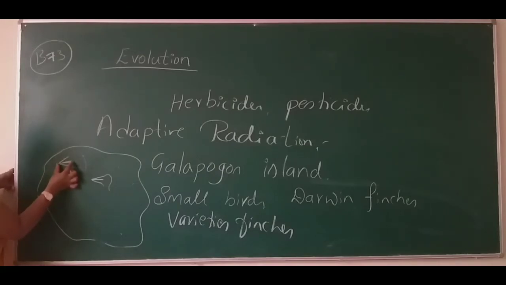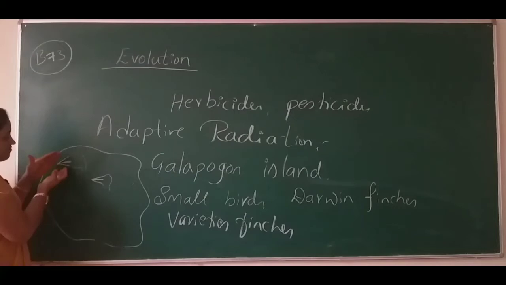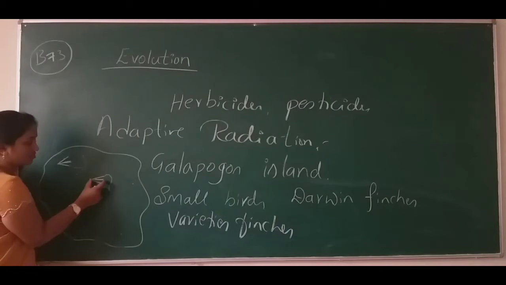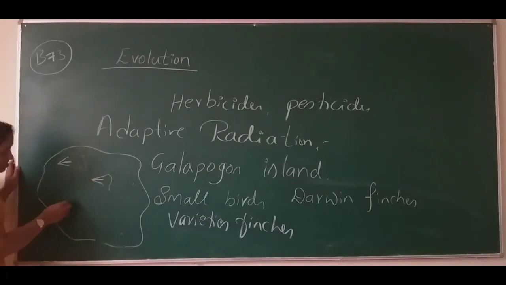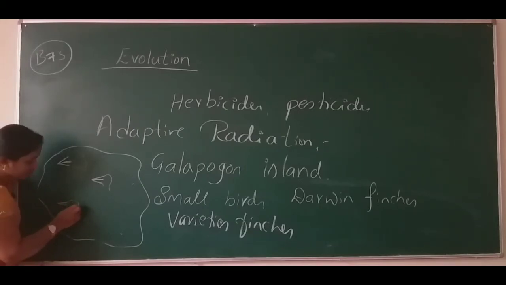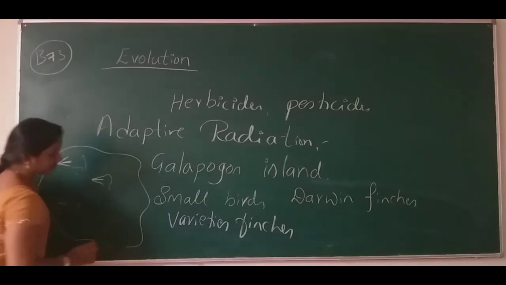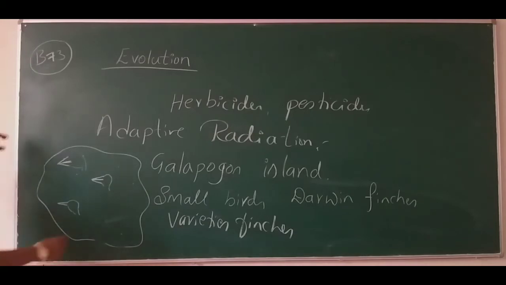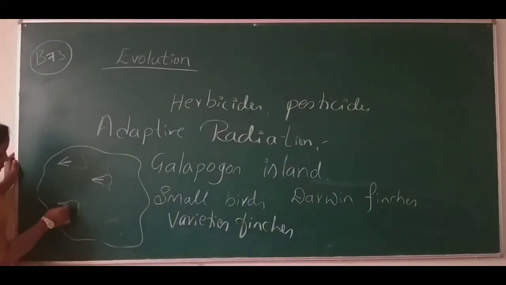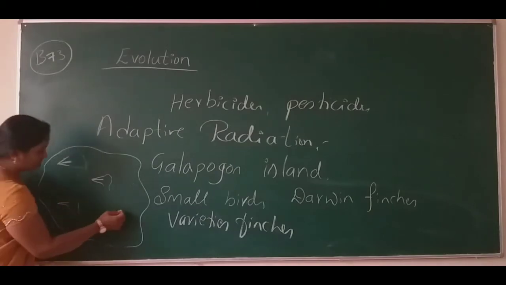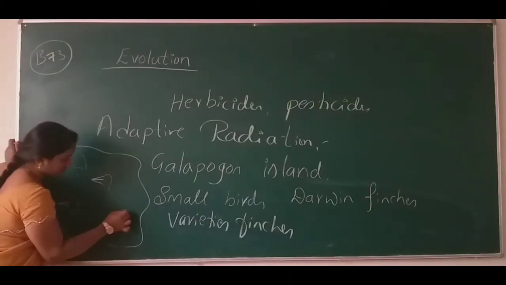The bird will remain somewhat like that. I want to explain all about this beak, that's why I am going to highlight it. Some of the finches' beaks were very sharp, and some of them were very short. This one is very narrow and sharp, and one more is a smaller one.